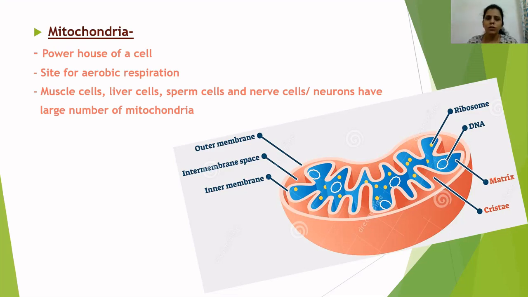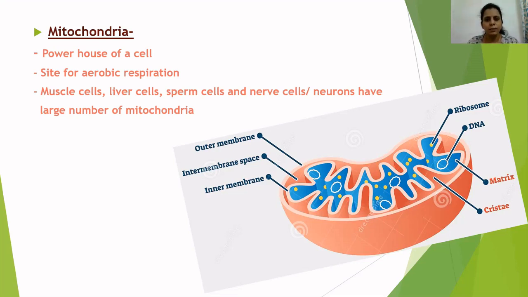So in the process of aerobic respiration, glucose reacts with oxygen and gives a large amount of energy along with carbon dioxide gas and water vapors. This carbon dioxide gas produced in aerobic respiration is an excretory waste, so it is exhaled through the lungs into the air. Mitochondria is known as the powerhouse of the cell because aerobic respiration takes place in mitochondria. So remember that mitochondria is the site for aerobic respiration in the cell.